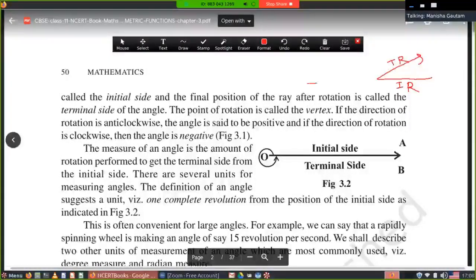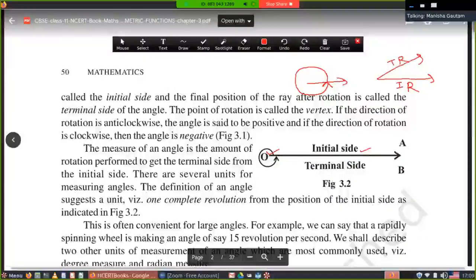If we rotate this terminal ray, going all the way back up to the initial ray in the anti-clockwise direction, the angle will be a complete angle. One complete revolution will be there. Or we can say the original line is known as the initial line. This is the initial side. And the final position of the ray after rotation is called the terminal side of the angle. The point of rotation is called the vertex. It means this fixed point is known as the vertex.